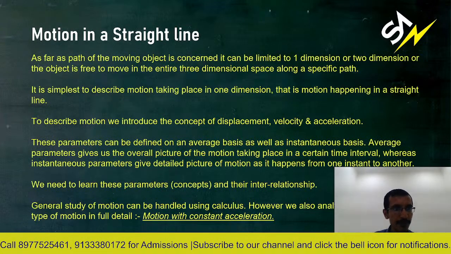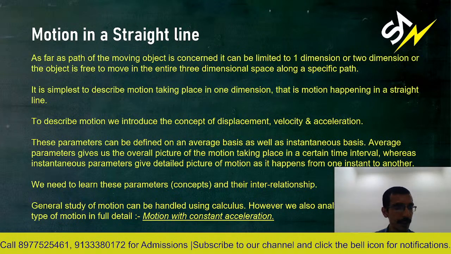Okay, so as far as the path of the moving object is concerned, it can be limited to one dimension or two dimensions, or the object is free to move in the entire three-dimensional space. So as far as the path is concerned, students, suppose you are just moving straight, then you are limited to one dimension. You can be moving on a plain road, then it is limited to that plane, two dimensions. Or like an aeroplane flying, it moves in the entire space.